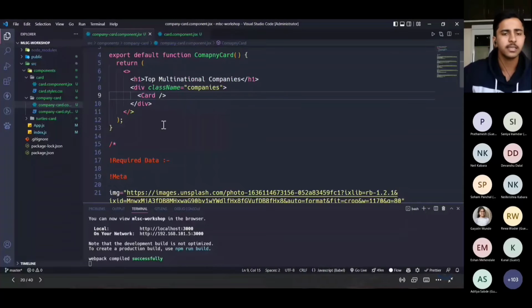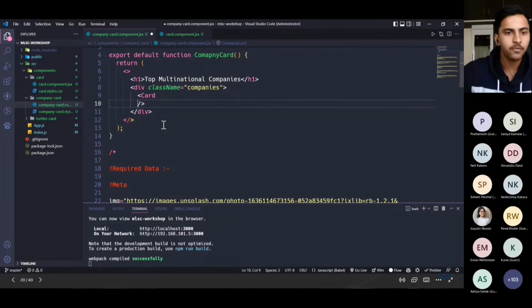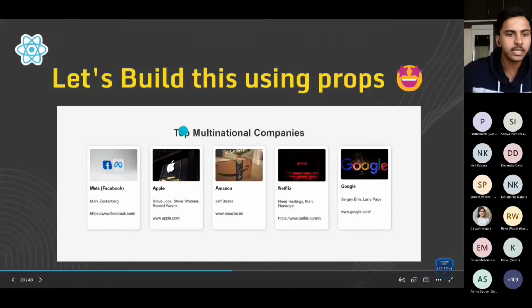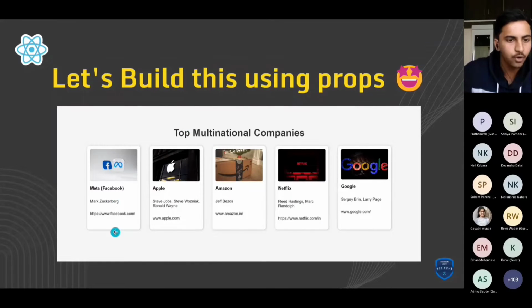The next thing is how to pass the props. Just remember this: we can pass the props using an HTML attribute-like structure, right? If you talk about the image tag, there is the src attribute. Same like that, we have the attributes. Just analyze, each card has 4 to 5 things.